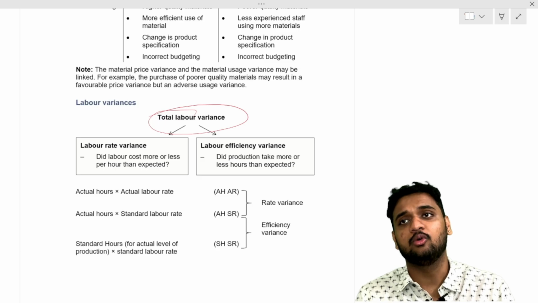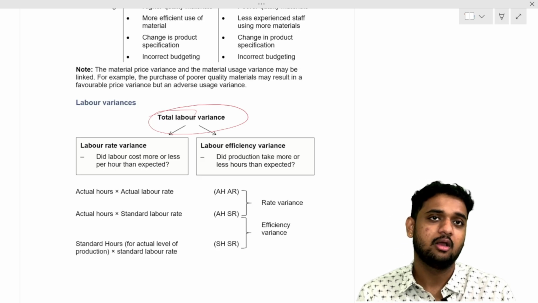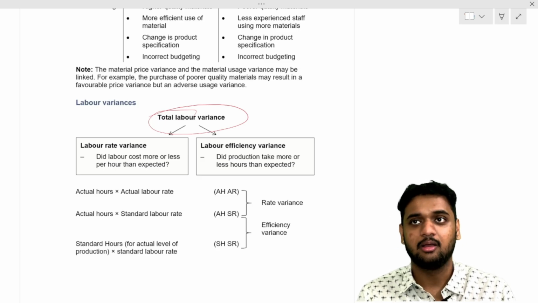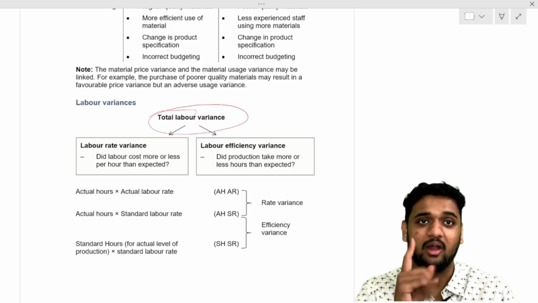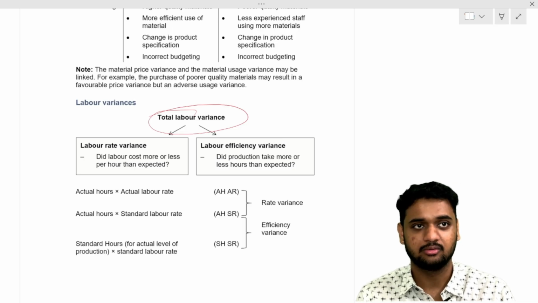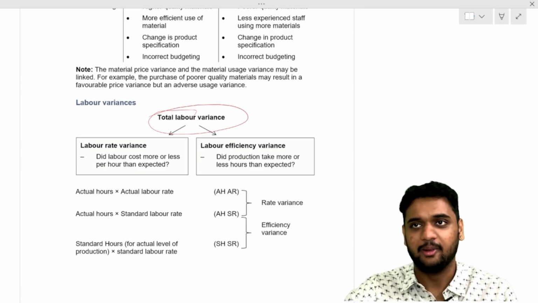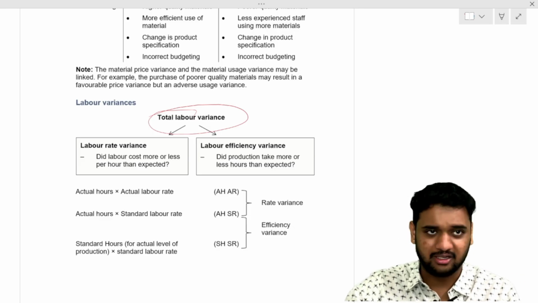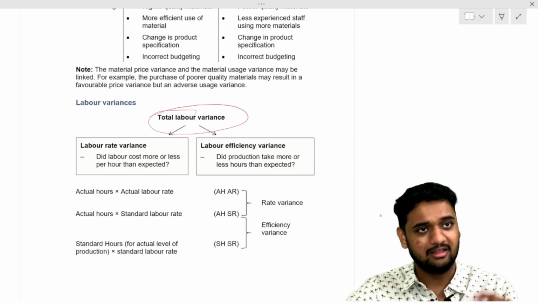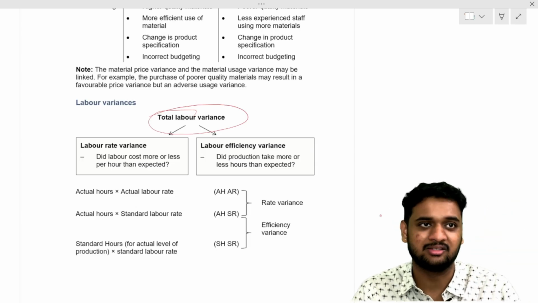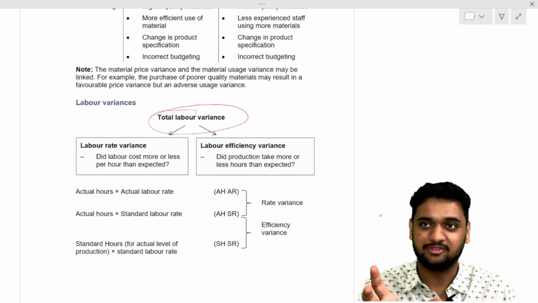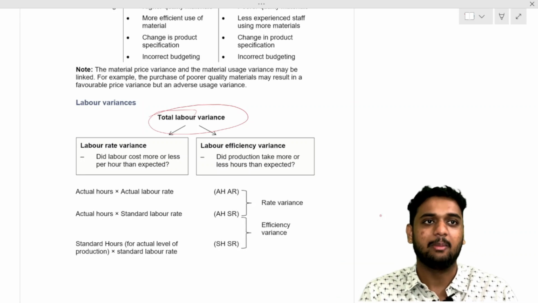Labor was supposed to work for 200 hours, but he actually worked only for 180 hours. Is it good or bad to the business? Labor, I produce 100 plates of fried rice. To produce that 100 plates of fried rice, labor should have actually been 200 hours. But my chefs completed the work in 180 hours. Is it good or bad to my business?